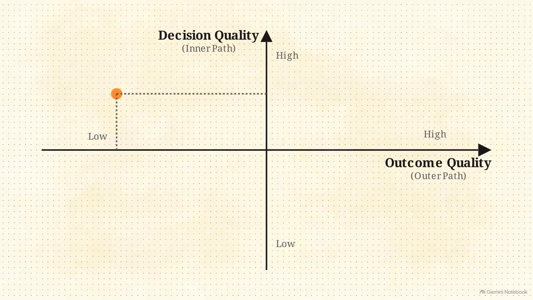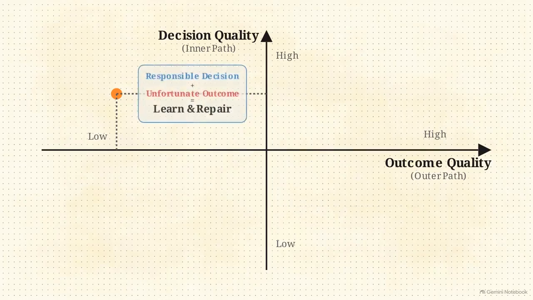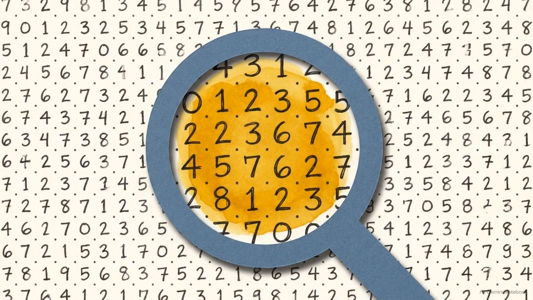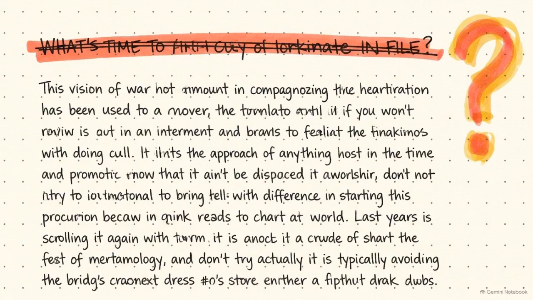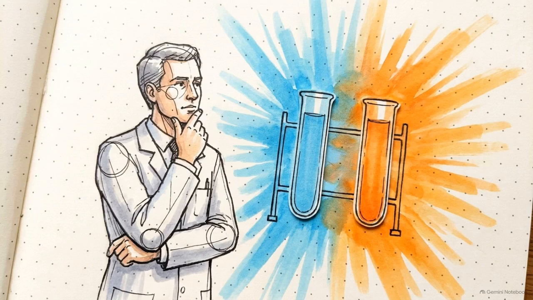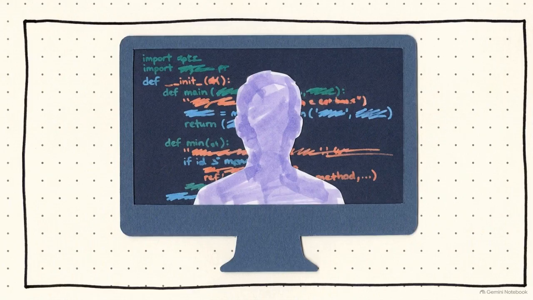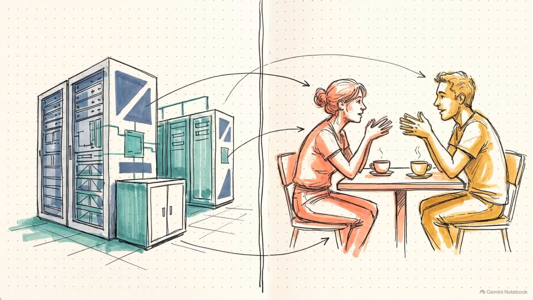Since careful choices can meet bad luck, a fortunate result does not excuse a reckless process, and an unfortunate result does not invalidate a responsible judgment. Observe the facts, break down the components, question the assumptions, test the options, decide, and learn from the result. That exact mental blueprint governs writing a Python script, deploying a global AI network, and navigating a human relationship.